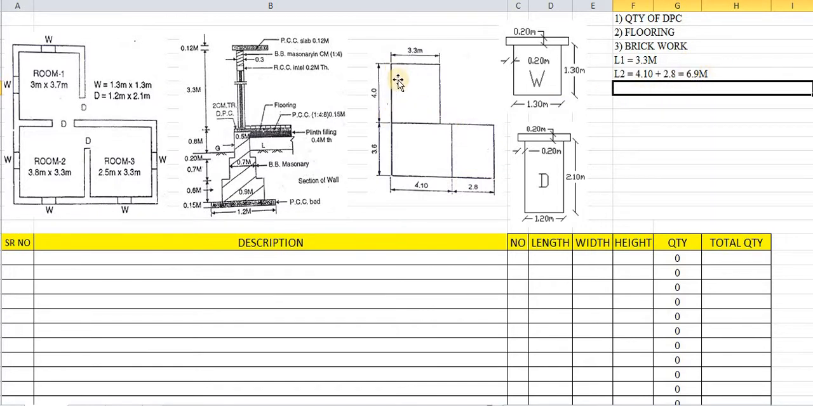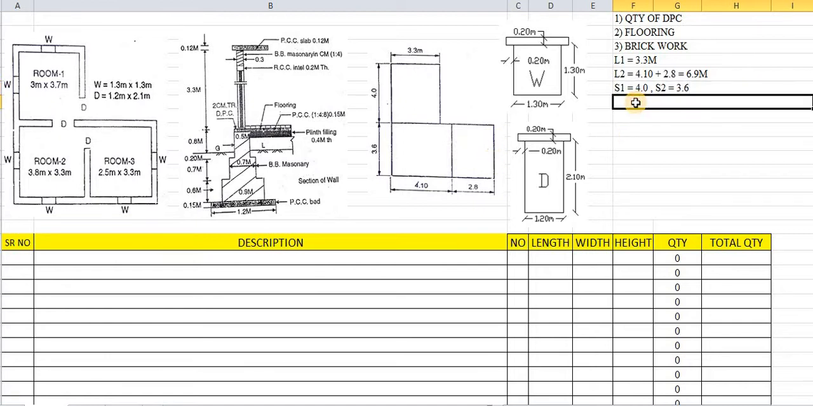What about S1? We are taking S1 as the vertical short wall. S1 is first 4 meters, and in the same way, 3.6 is S2. So we take S2 as 3.6. In this way, we have taken these as long walls, this as L1 and this as L2, these two as S1, and these three as S2.